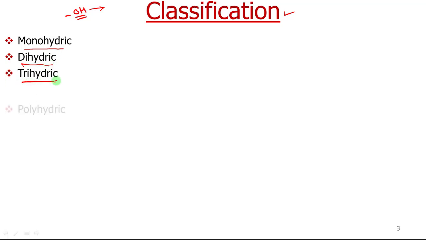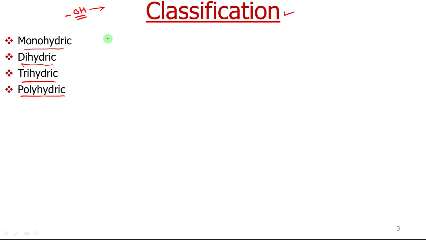Now, depending upon the number of OH groups per molecule, these alcohols can be classified as monohydric, dihydric, trihydric, and so on; we can say polyhydric alcohols.